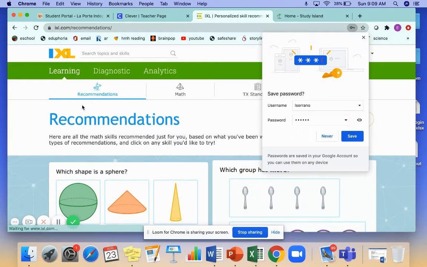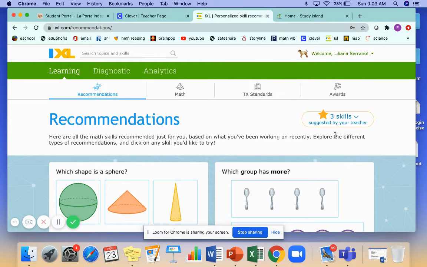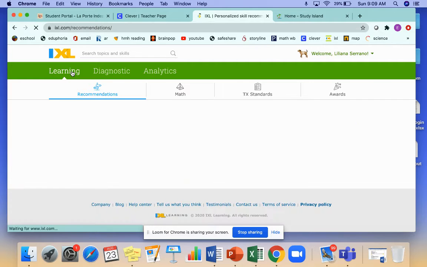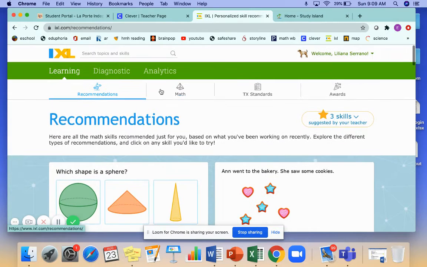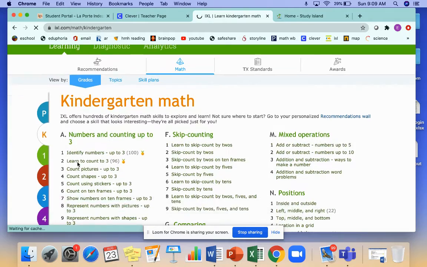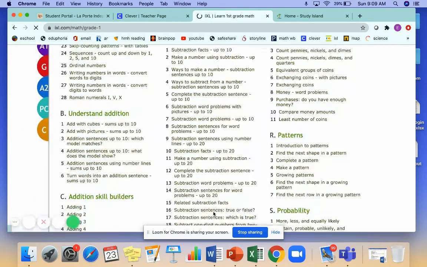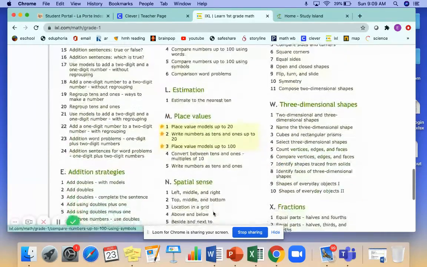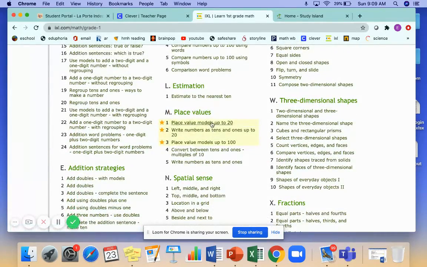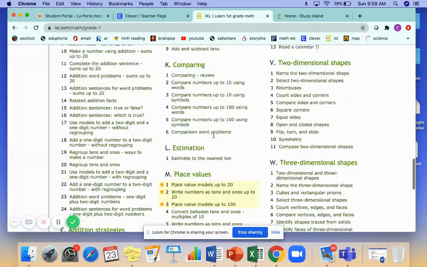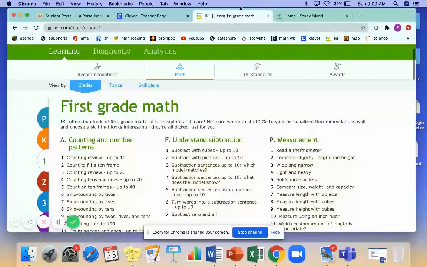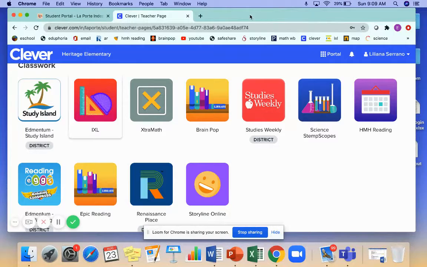There we go. Okay. So she can either click right here where it says 3 skills suggested by your teacher. Those are the ones I starred. Or she can go to learning, math, and then make sure she's on first grade. And then she can come down and also find the ones that I have starred. So that's math.